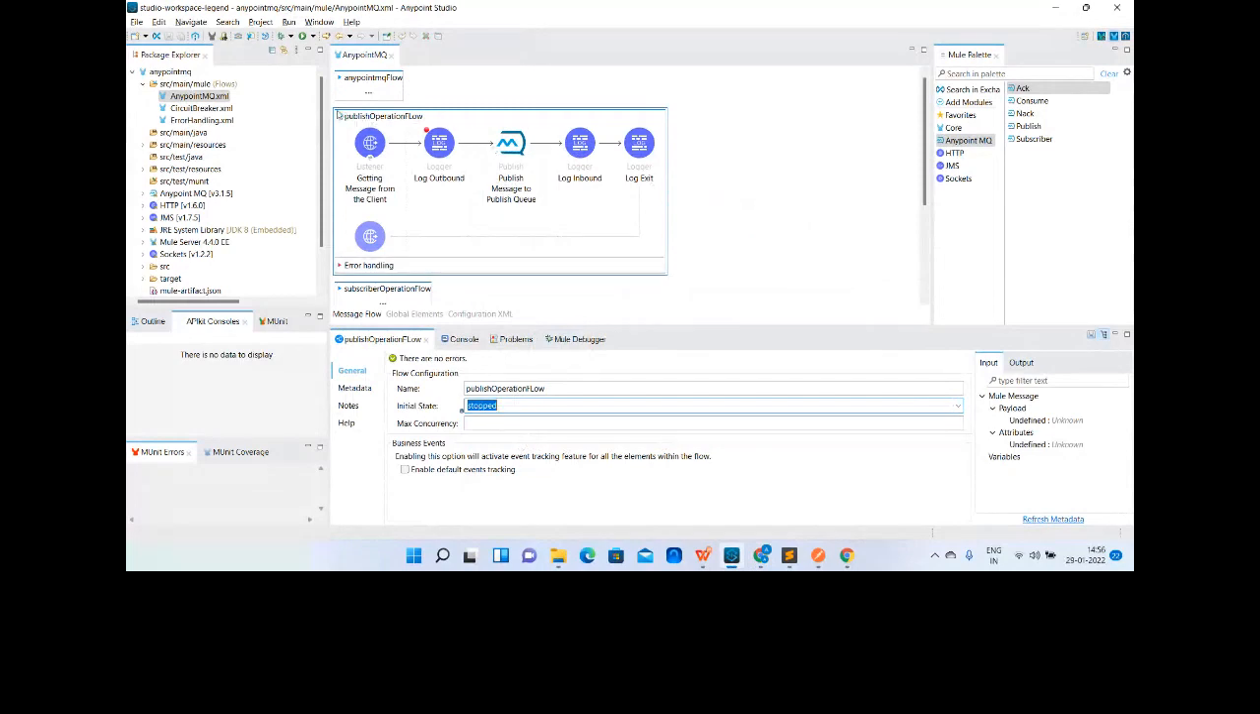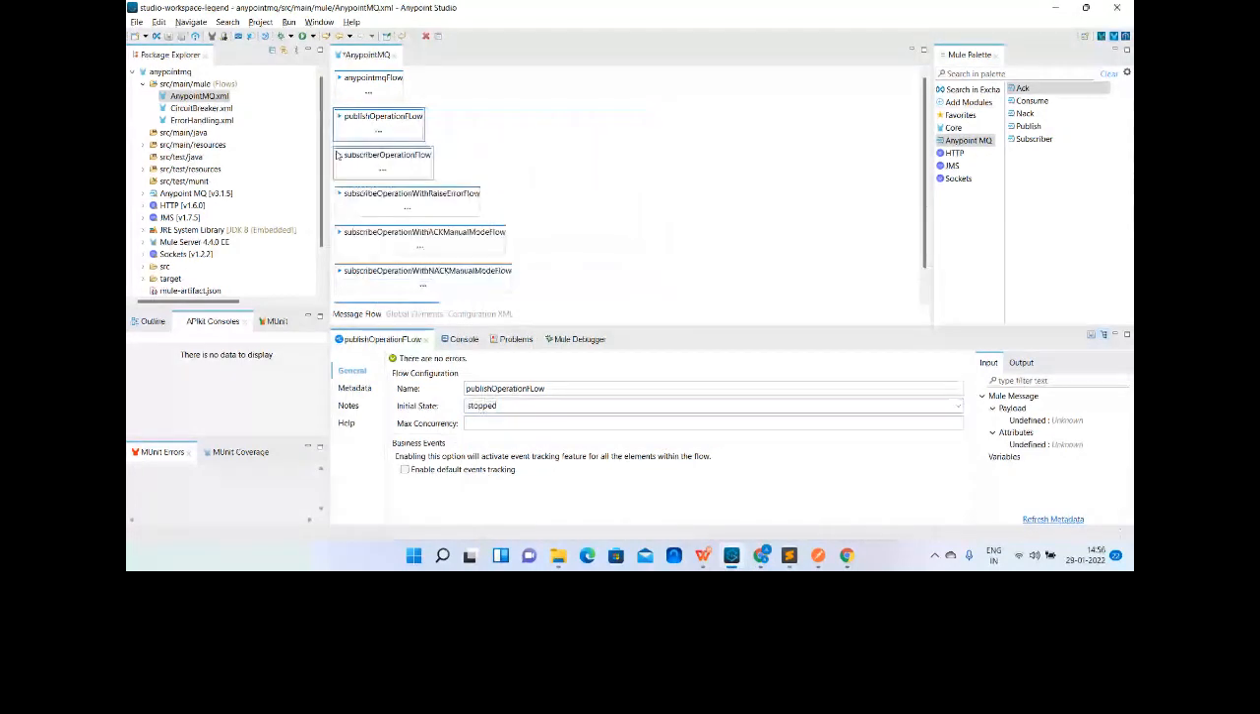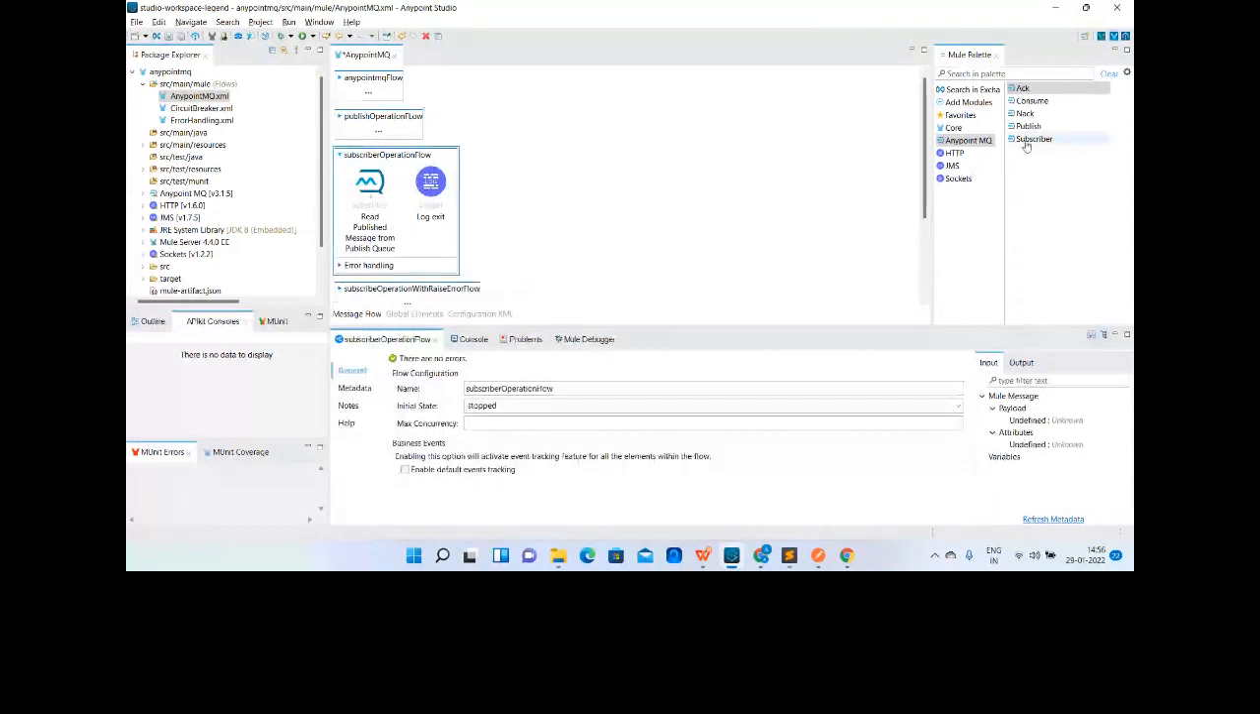So once we have published the message, we want to subscribe to the message. We want to listen to that message, right? So that's why we have used the subscribe operation. As I told you, the subscriber needs to be in the source section only. It cannot be in the process section. This is the functionality of the subscriber. It is continuously listening to the messages, right? So let me open it. Let me start it in the meantime.